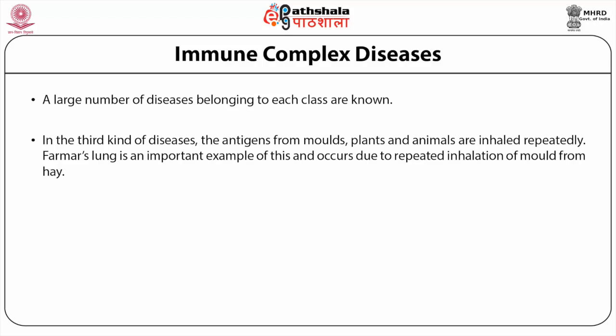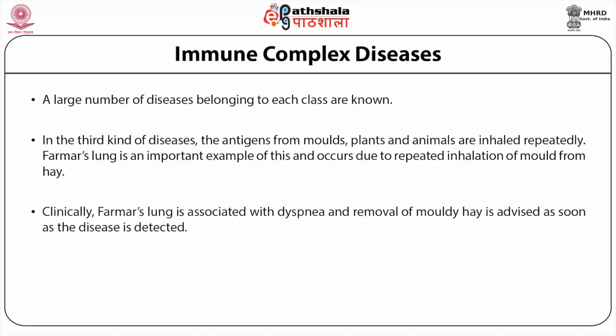Farmer's lung is an important example of this and occurs due to repeated inhalation of mold from hay. Moldy hay under damp conditions produces thermophilic actinomycetes like Micropolyspora faeni. Its small pores can penetrate lungs to reach alveoli. Clinically, farmer's lung is associated with dyspnea, and removal of moldy hay is advised as soon as the disease is detected.